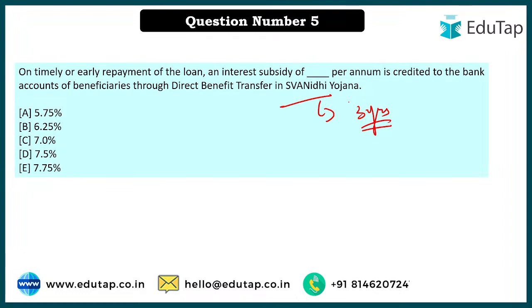Okay, I'm sorry, that portal that we talked about was of champion. ठीक है, so SVANidhi में we studied that it has completed 3 years, and what is the concept of SVANidhi? So here we talk about the street vendors. So what is the concept? That during COVID time, even the street vendors, they were affected.